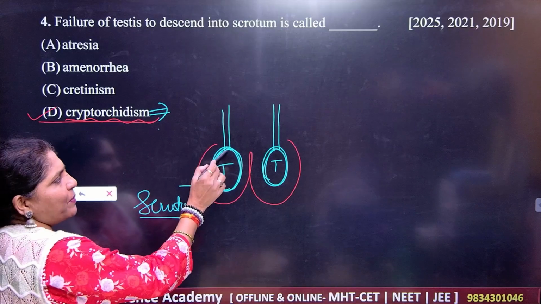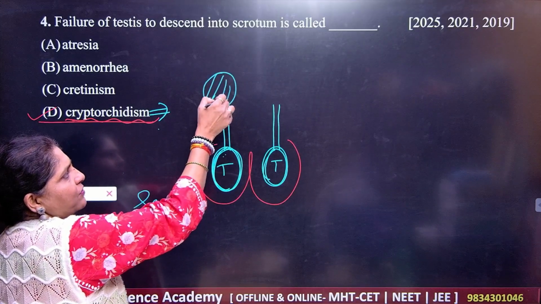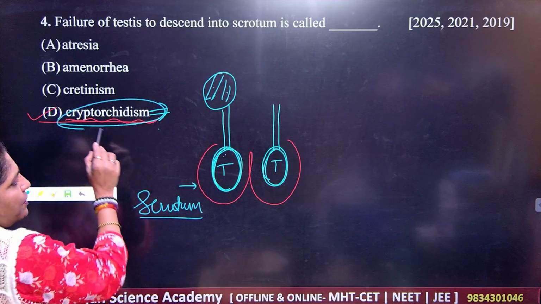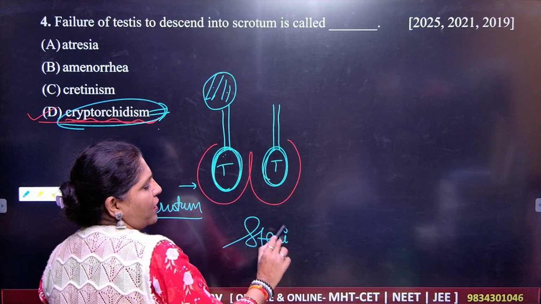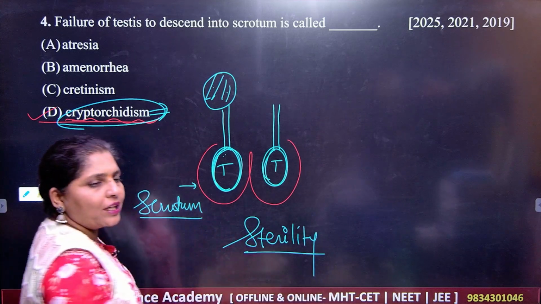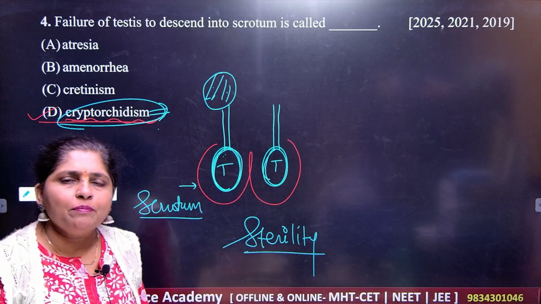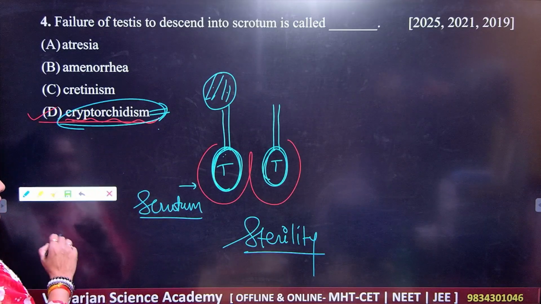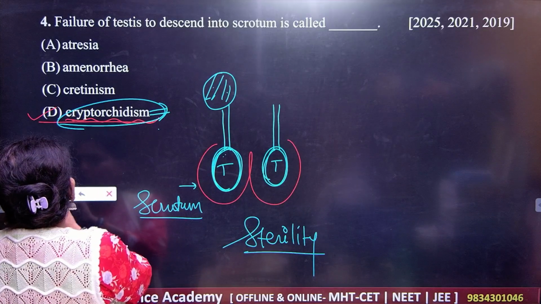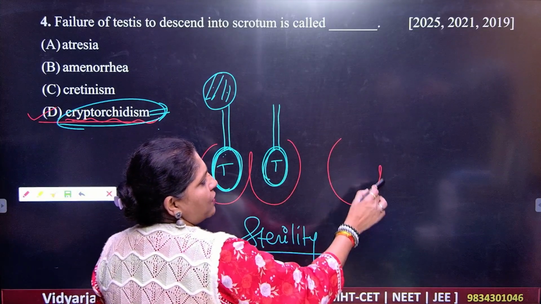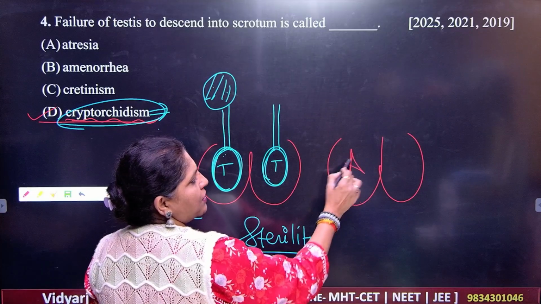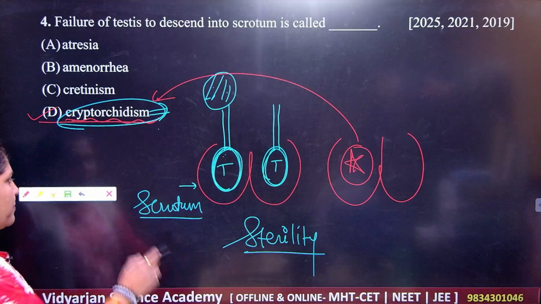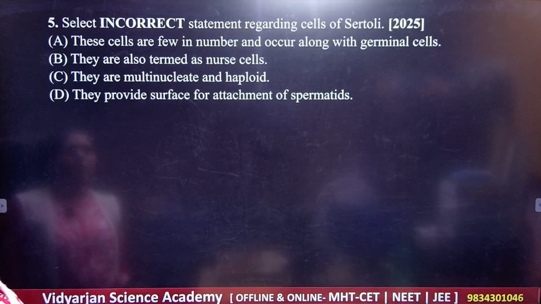Cryptorchidism. This particular portion will remain inside the abdominal cavity only. That disorder is called cryptorchidism, and it leads to sterility. Sterility means that the male will not be eligible for reproduction. Remember this, because there won't be the presence of the testes here. This is the biggest disorder, called cryptorchidism. So remember this disorder.